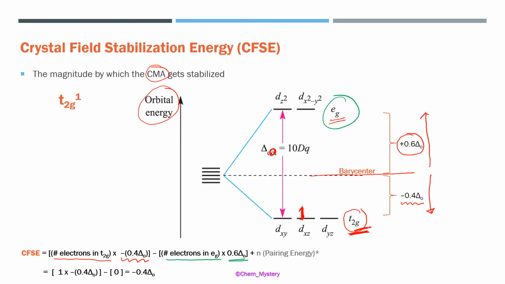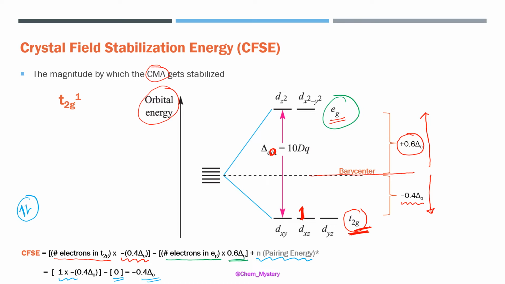Also, there is one term which we are not using over here, that is the pairing energy. When there are electrons paired up in some electronic configuration, there will be some electron-electron repulsion coming in, which we call pairing energy. Here this is not applicable in our given T2G1 case, so we are skipping that. So we are now writing this: this is going to be stabilization coming in, and there is no electron in the high energy orbital, so there is no destabilization.